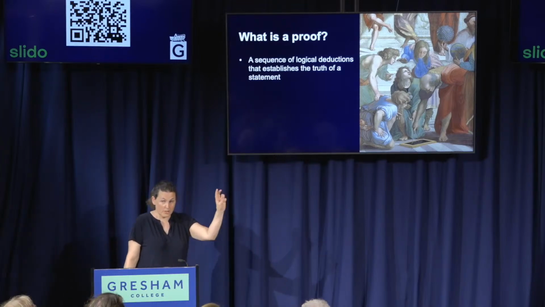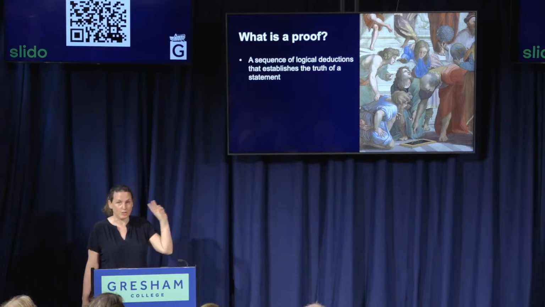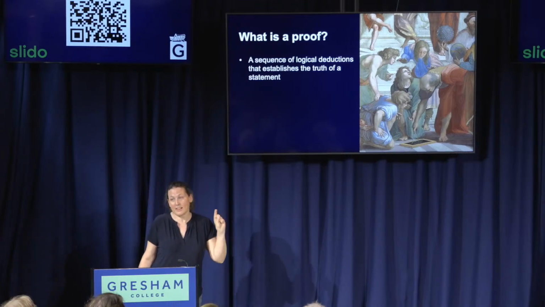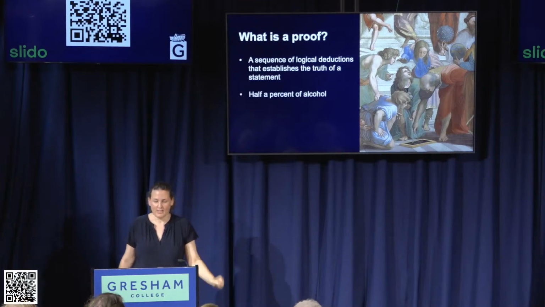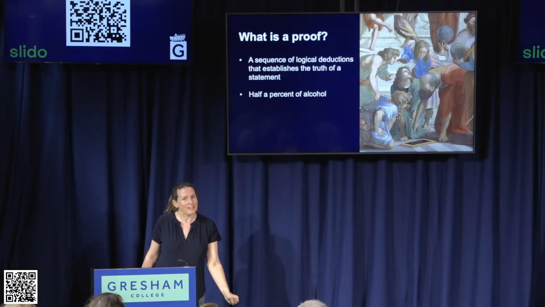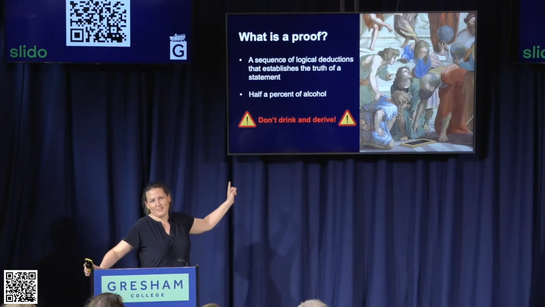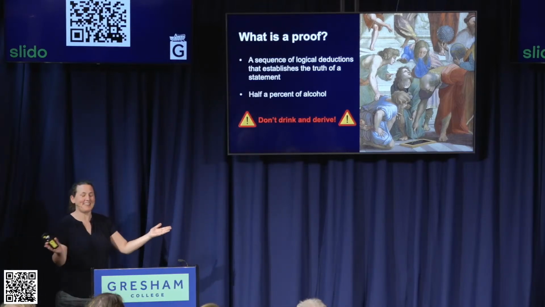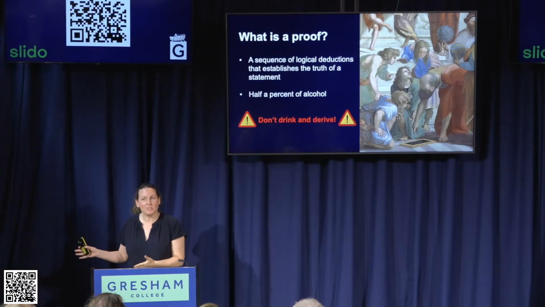So we start with 3 impossible facts, 3 proofs, and we've had 2 quotes. So now we need to have 1 terrible joke, because that has to be the ratio. There's another meaning of the word proof, 0.5% of alcohol. And occasionally, combining those things can make things go terribly wrong. So here's the advice for today. Don't drink and drive. There we go. Yeah, thank you. Yeah, I know. I thought, I've only got 1 more lecture after this as Gresham Professor, and I don't think I've told that joke yet. So, it had to happen.